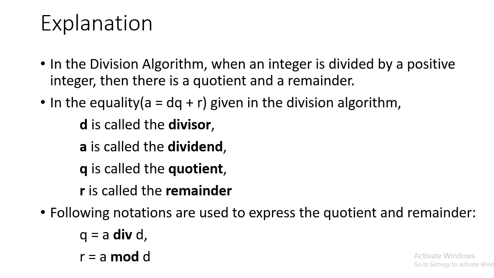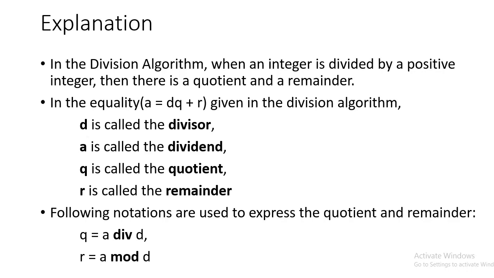Now let's see the explanation of this division algorithm theorem. In the division algorithm, when an integer is divided by a positive integer, there is a quotient and a remainder. What is that equality? a is equal to dq plus r, which is given in the division algorithm. This equality stands for: d is called the divisor, a is called the dividend, q is called the quotient, and r is called the remainder.